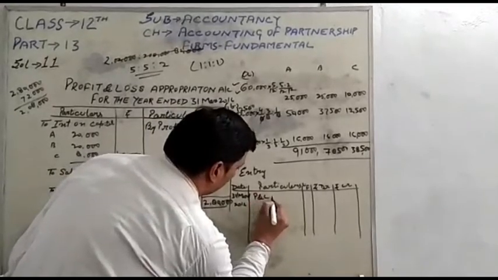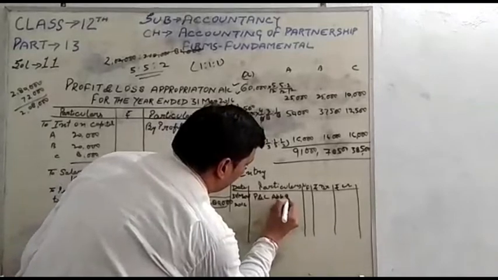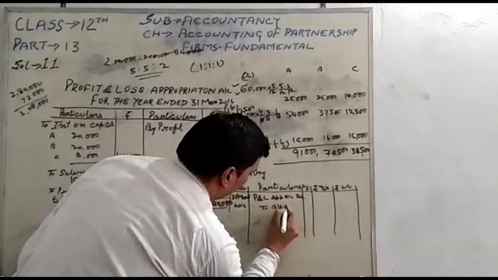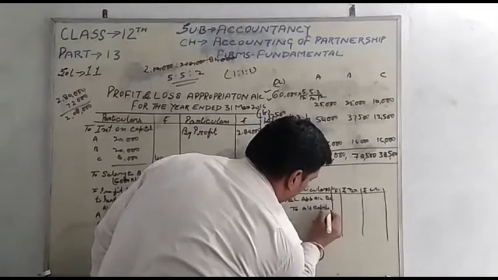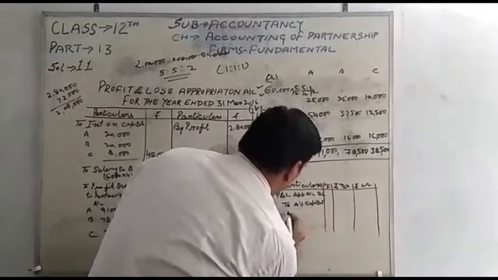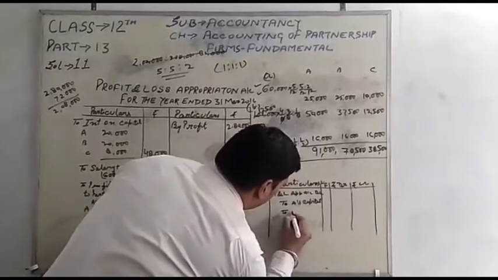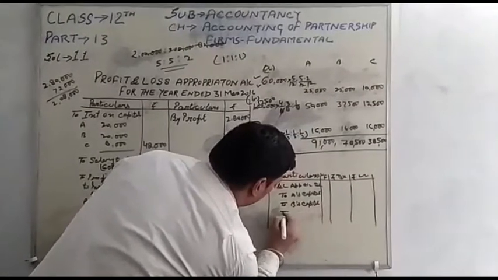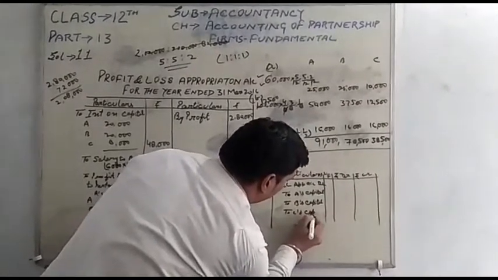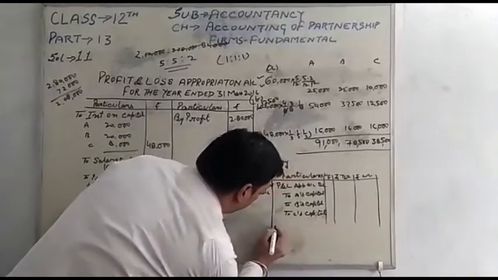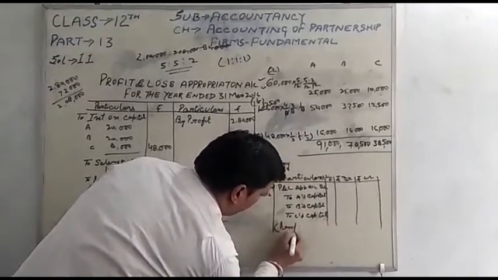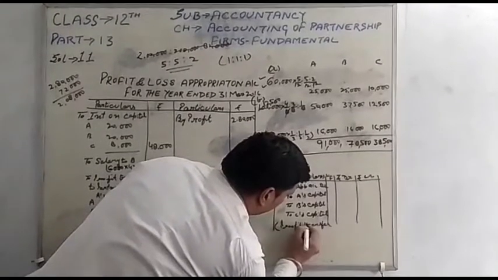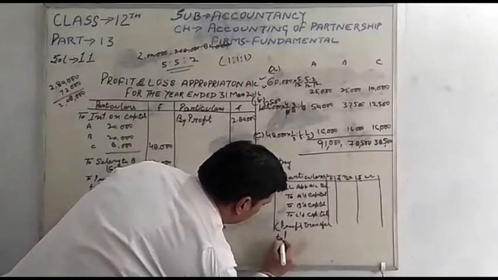Profit and loss appropriation account debit to A's capital, to B's capital, to C's capital, and narration: profit transfer to partners.